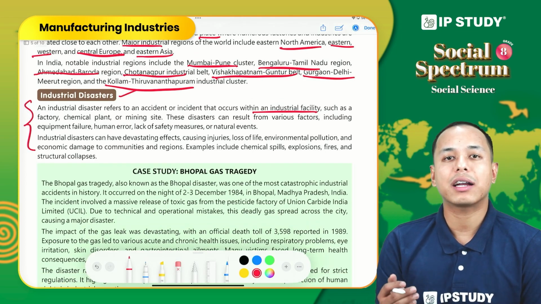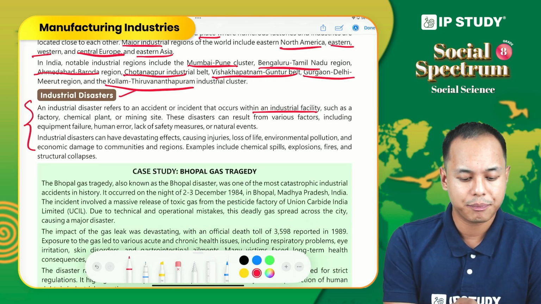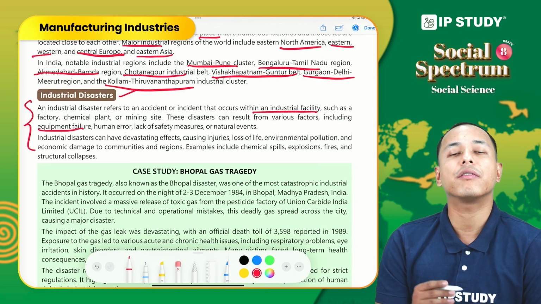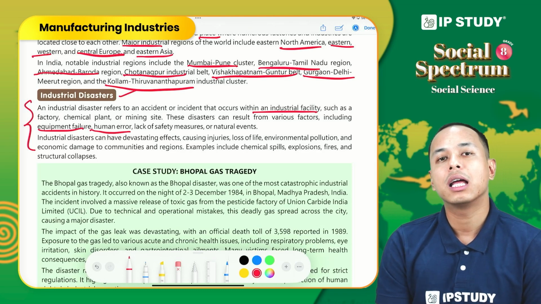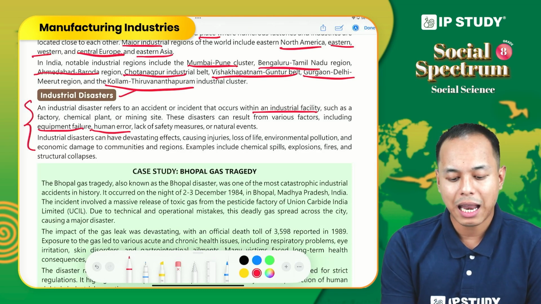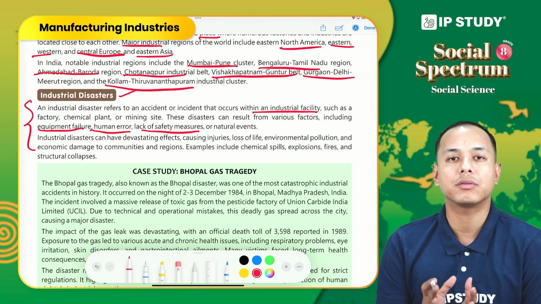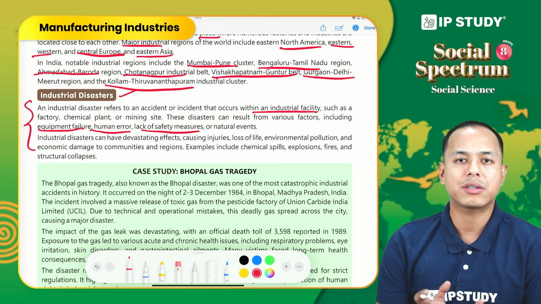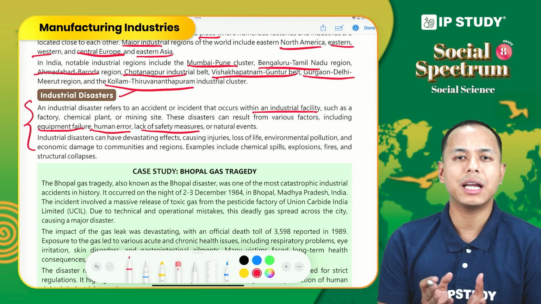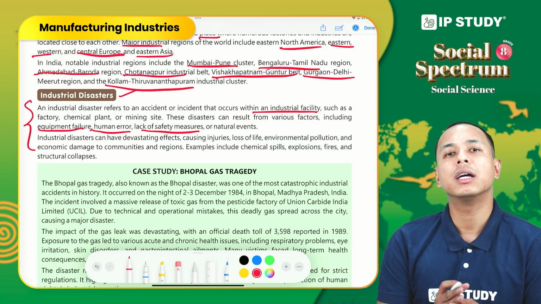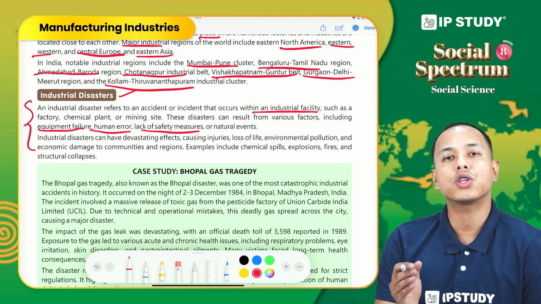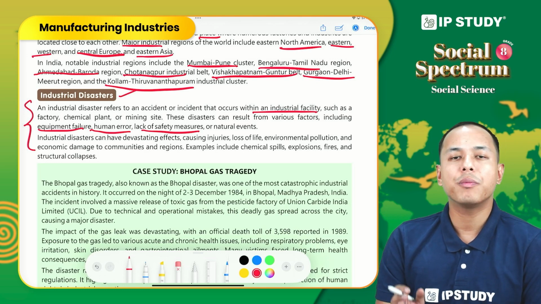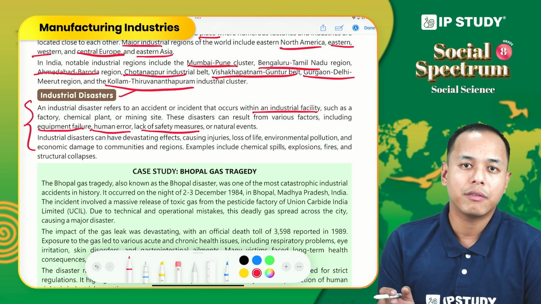There are various factors that cause industrial disasters. It can be caused by failure of equipment, by human error or negligence, by lack of safety measures, or even by a natural event. You might ask how a natural event. In Japan, a nuclear site was compromised because of a deadly earthquake and tsunami. That was a nuclear disaster. It was not caused by human negligence or equipment failure, but by a natural event or natural disaster.